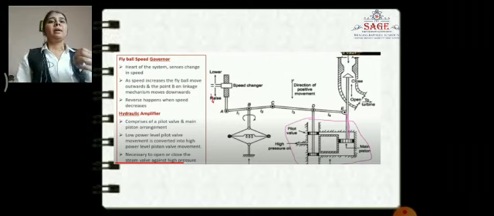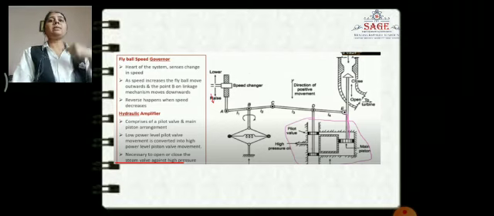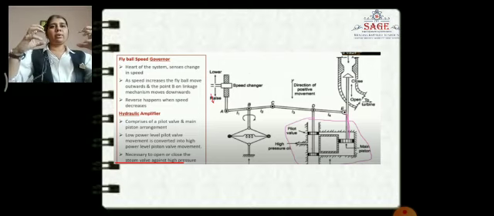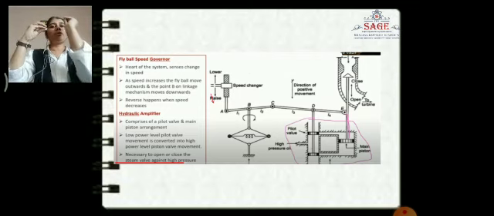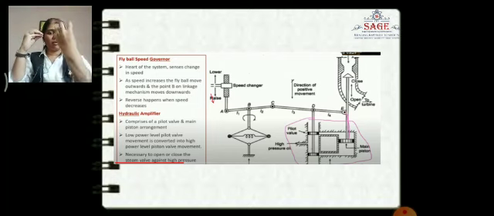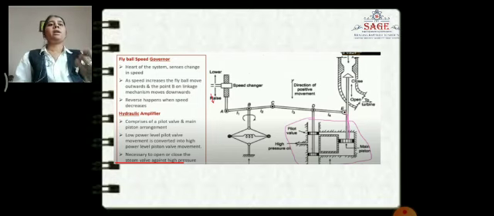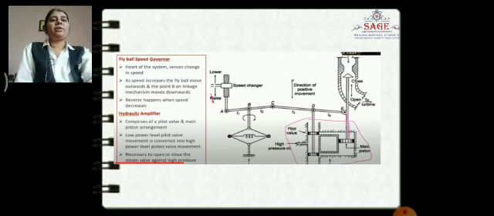Now the fly ball speed governor. If speed increases, frequency also increases. If frequency increases, the fly balls move in the outward direction, and if the fly balls move outward, point B will move in the downward direction. Okay. Now next, the third one is the hydraulic amplifier.